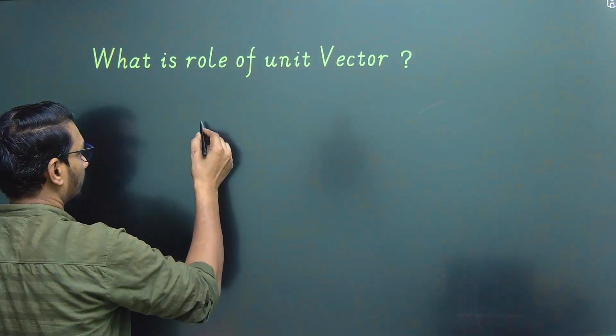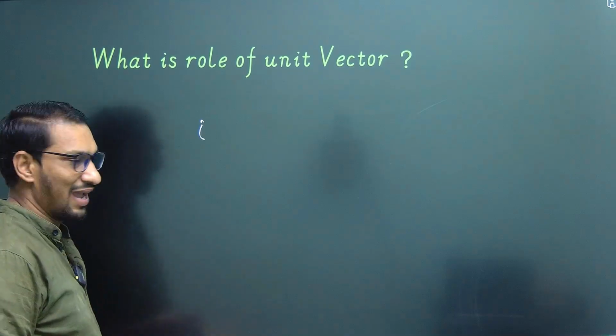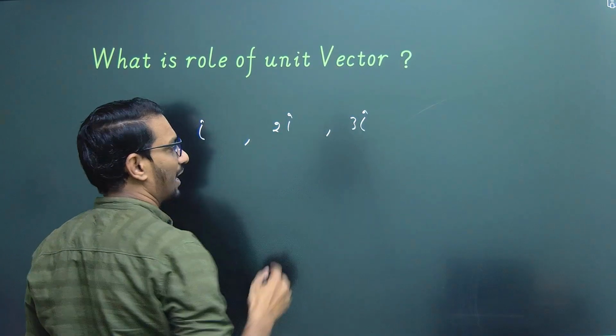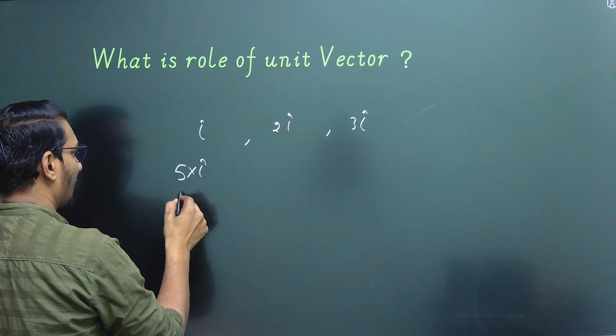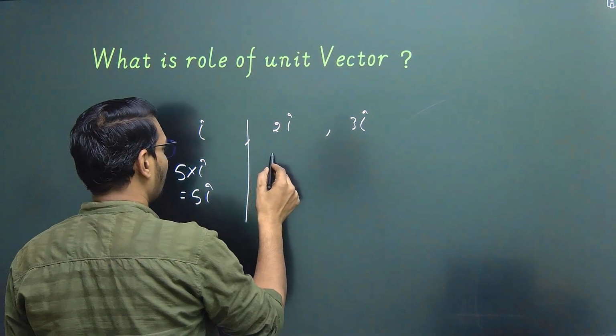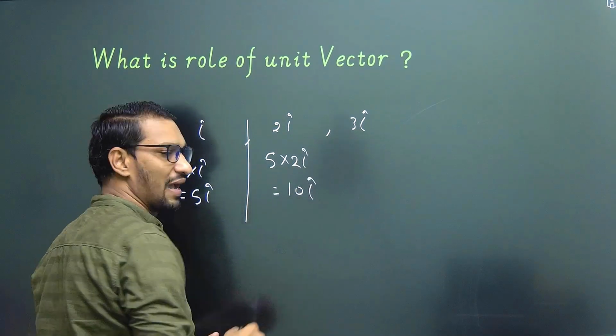Suppose we have I cap, 2 I cap and 3 I cap, and we multiply 5 with I cap, then we get the 5 I cap vector. If we multiply 5 with 2 I cap, then we get 10 I cap.